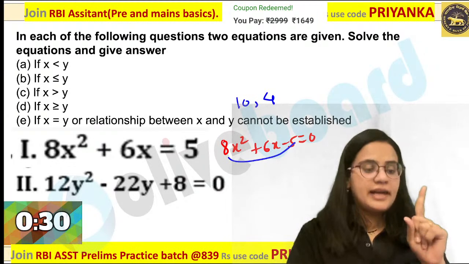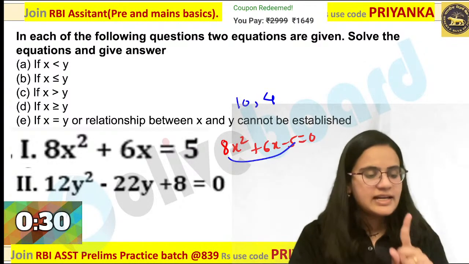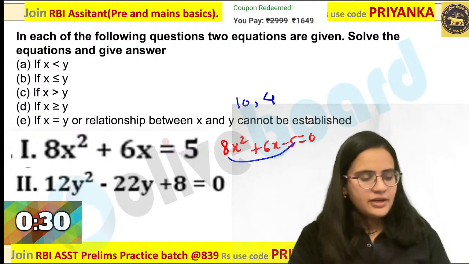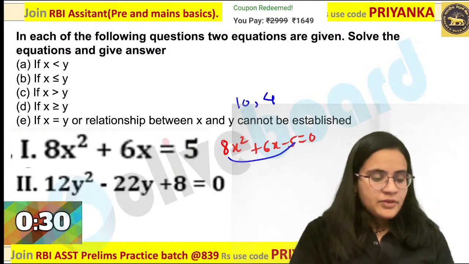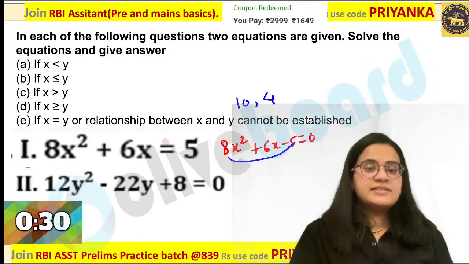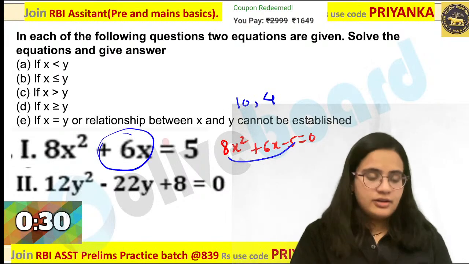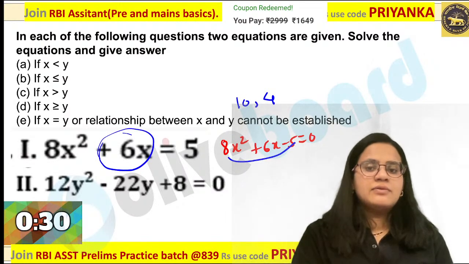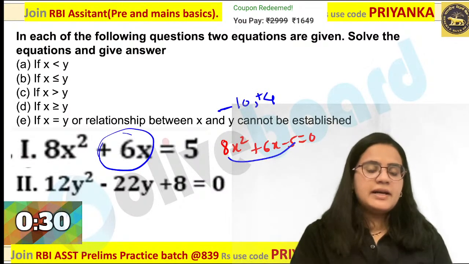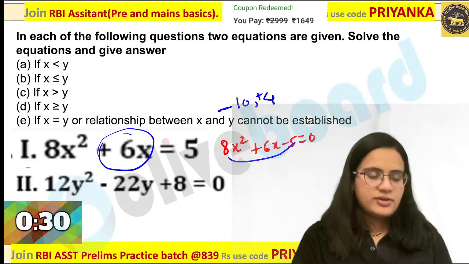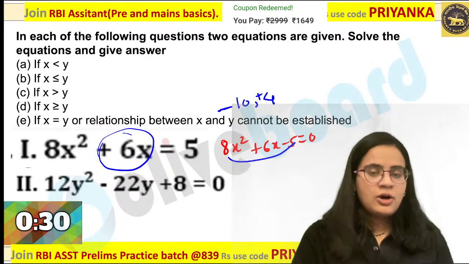Yes, and you have to be careful about the sign. Dhruv is getting the perfect value. Very good. So Harshita, you need to be sure about the sign as well. Whatever sign is present here, whatever is the middle sign, that will go with the smaller root, the other will become negative. Minus 10 comma positive 4.